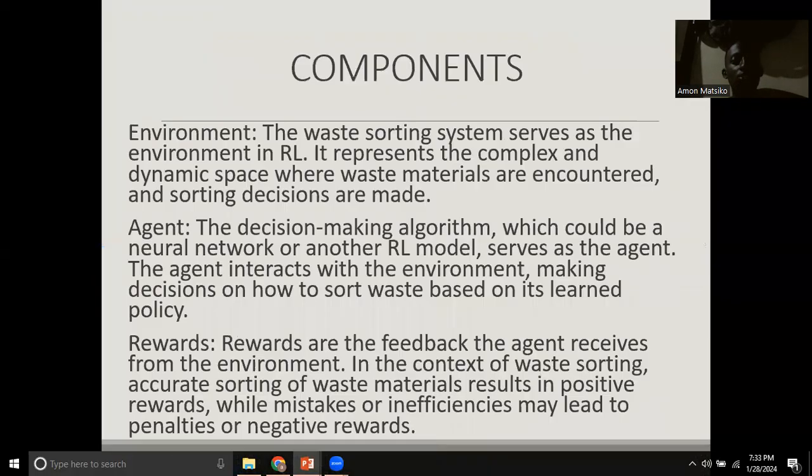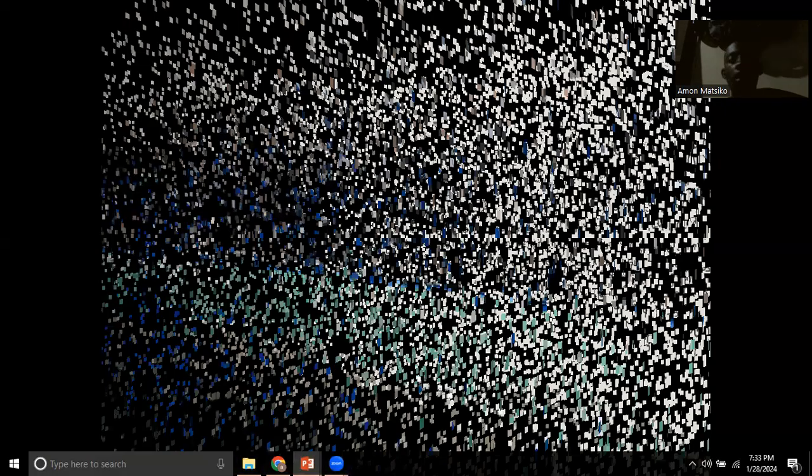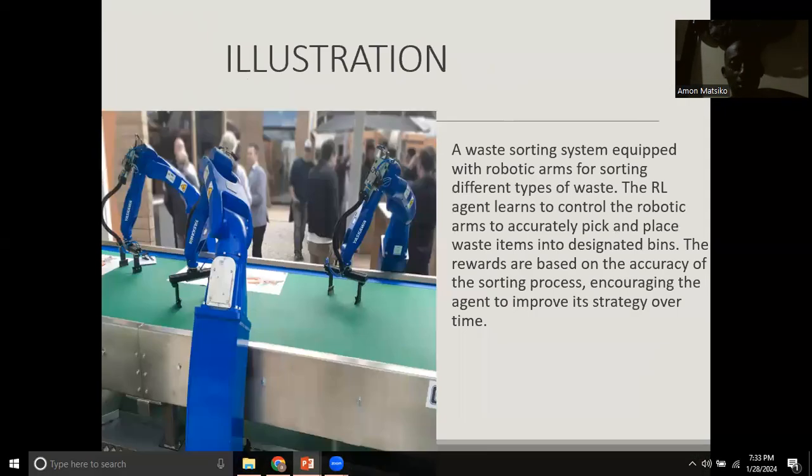Basically, the components of reinforcement learning are as follows. We have the environment, which is the waste sorting system, and this could be a lump sum of waste. Then the agent is the decision-making algorithm, which could be a neural network or any algorithm or model that will be used to sort the data. And the rewards are the feedback that the agent receives from the environment, in the context of whatever data you are dealing with.